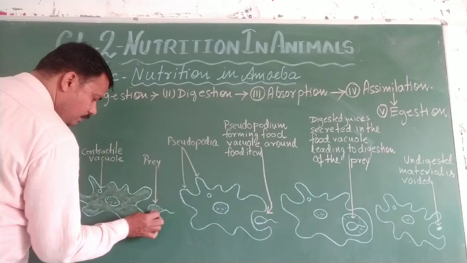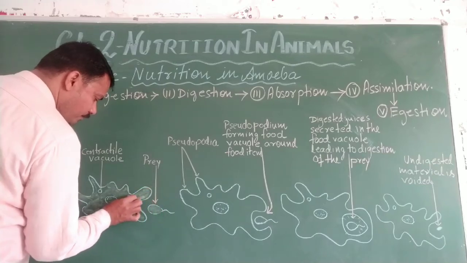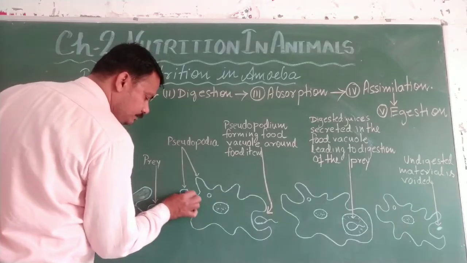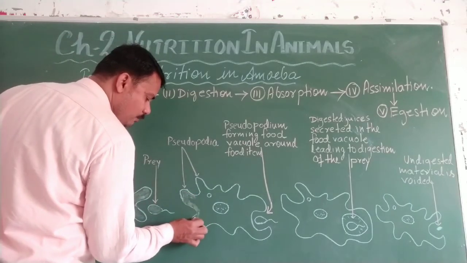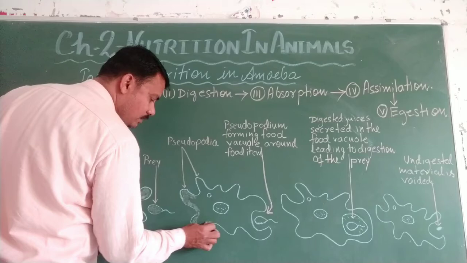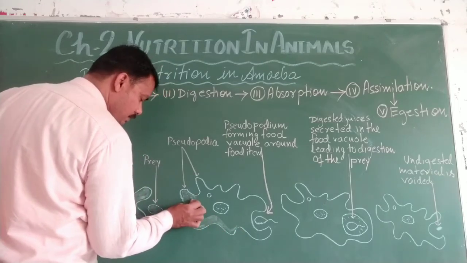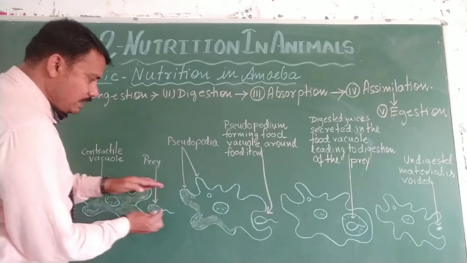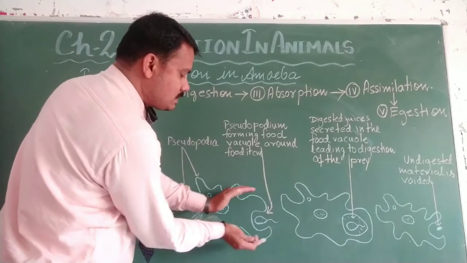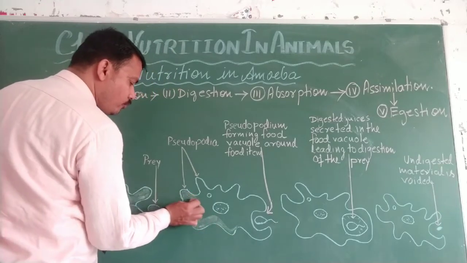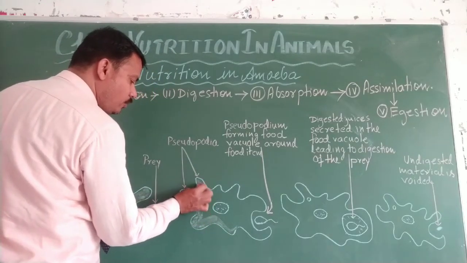This is the prey, means the food of the amoeba. In this second figure, you see it starts moving towards its prey. First the prey was outside, and slowly it was moving its false feet to bring the food inside its body.